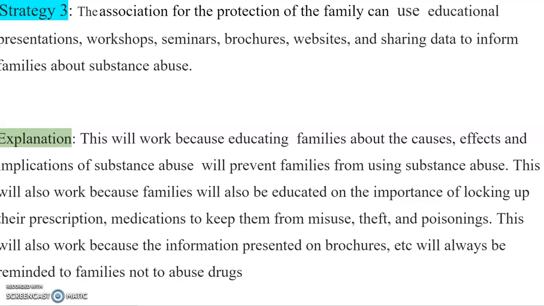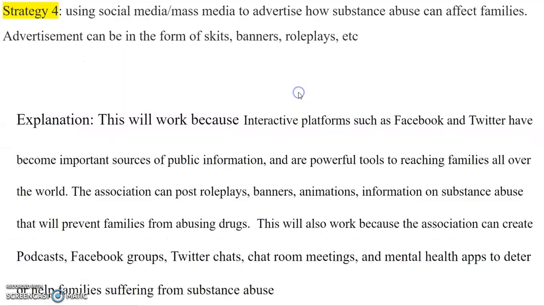This will also work because families will also be educated on the importance of, for example, locking up their prescription medications to keep them from misuse, theft and also poisoning. This will also work because the information presented on brochures, etc., will always serve as a reminder to families not to abuse drugs.